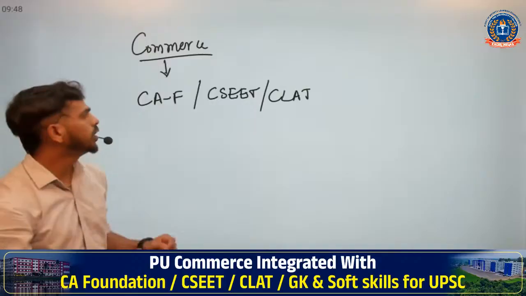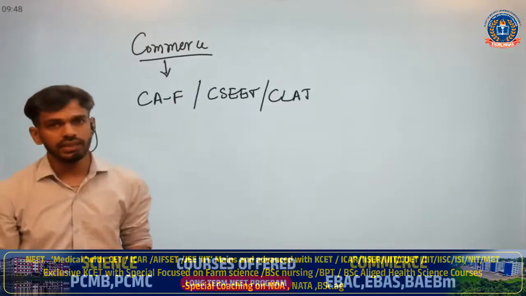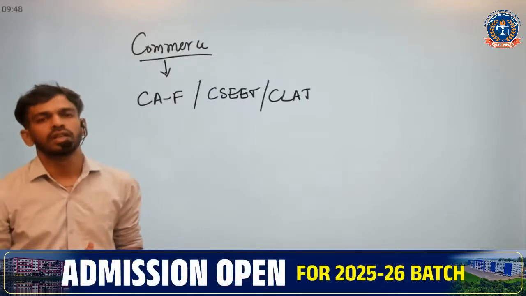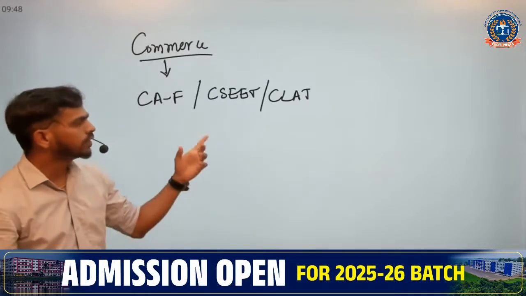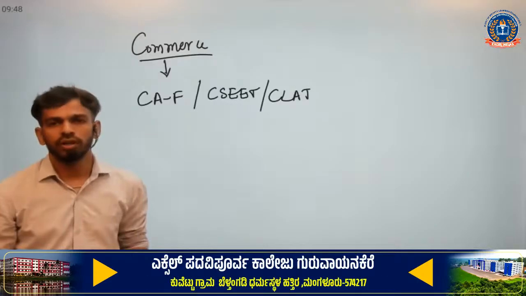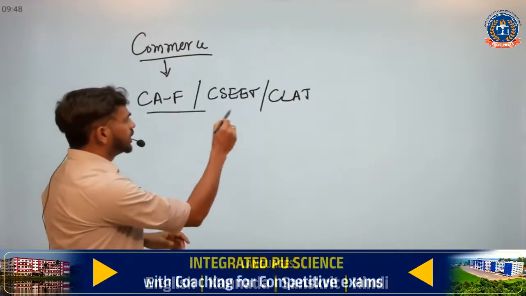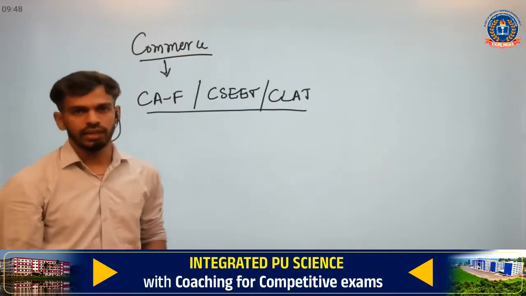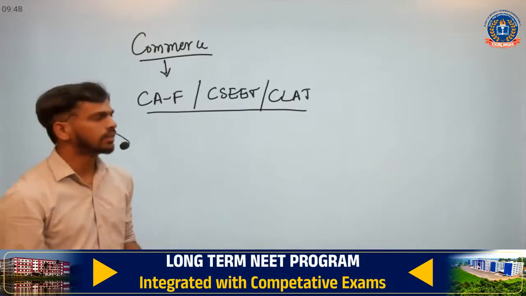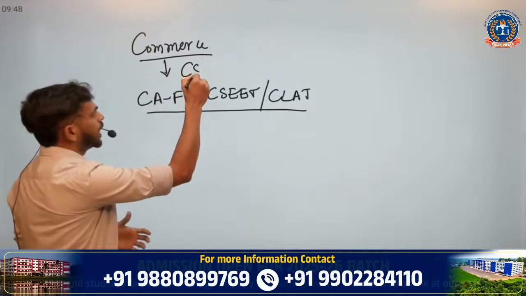In commerce, these are the major competitive classes you will get: CA Foundation, CSEET, CLAT. CA Foundation is for chartered accountant aspirants, CSEET for company secretary aspirants, and CLAT for those looking to take admission in law colleges, national law colleges. So we will provide all these three classes in Excel. Most normal colleges will not provide such classes, but in Excel we are providing all of them. Now, how will statistics be helpful in these?